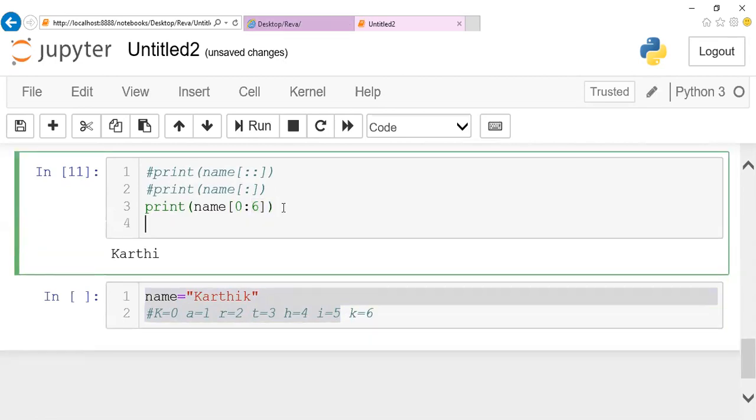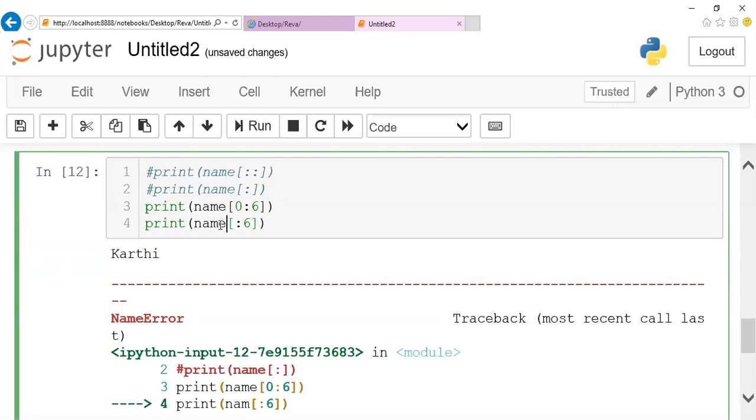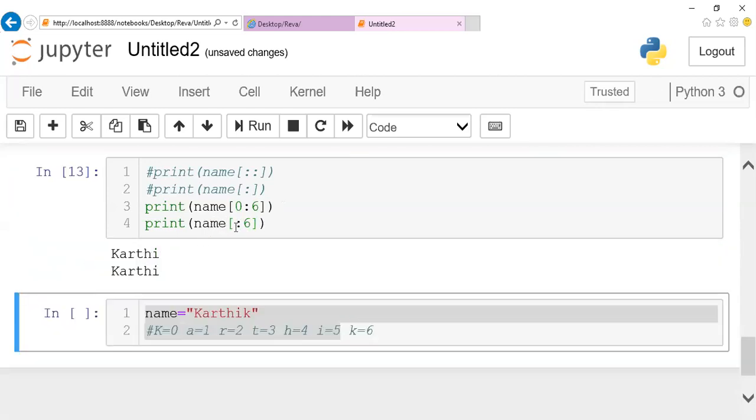The same thing can be written as print name of colon 6. By default the starting position is 0. It is not required to mention it. So there is a typo. Let me modify it. It is not required to mention the starting position.